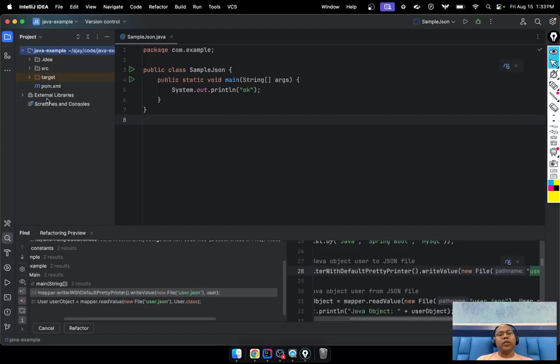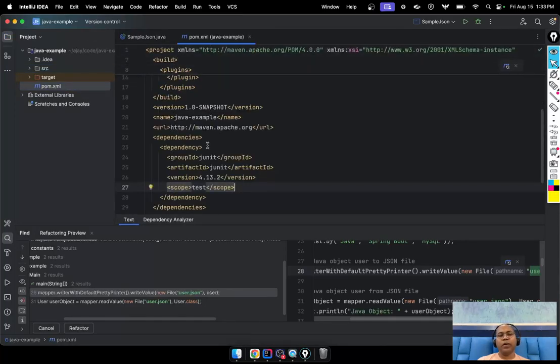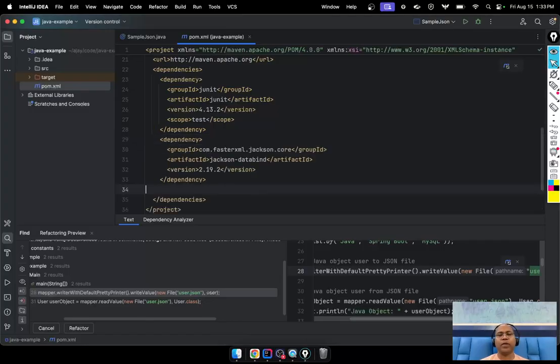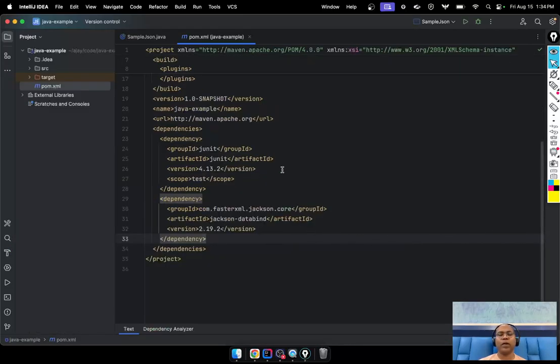Okay, so now generally in any mobile project we have one source repository, and one is your POM file. In this POM you are going to add the dependency. In the POM we have dependencies, and in this dependencies you are going to add one more dependency. Just add this dependency and reload so that it can download. So this is the first thing we have to add.